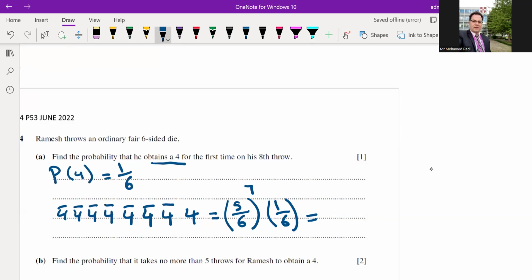Fraction 5 out of 6, all to the power of 7, multiplied by 1 out of 6. It's a geometric distribution. So the answer will be 0.04651. To 3 significant figures, it is 0.0465.